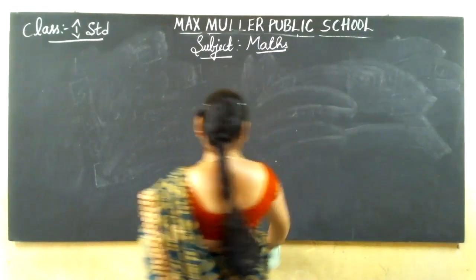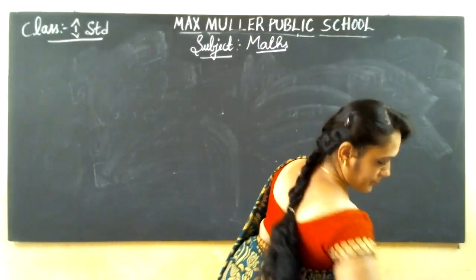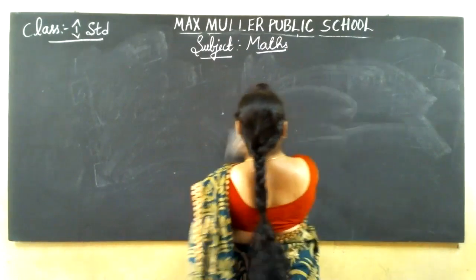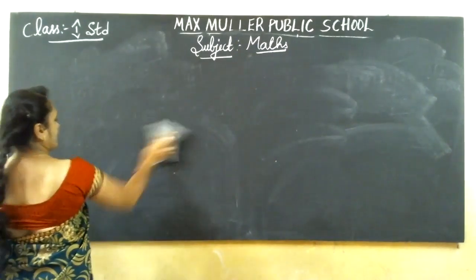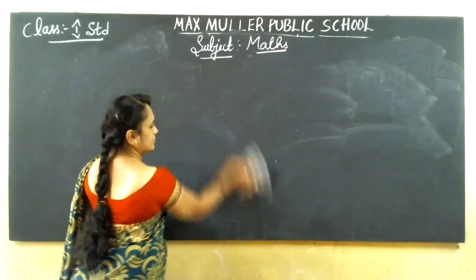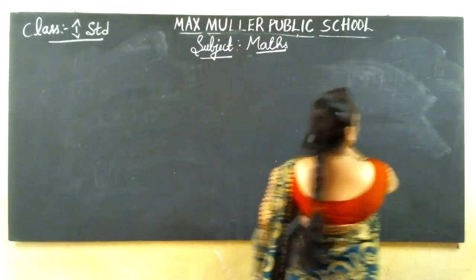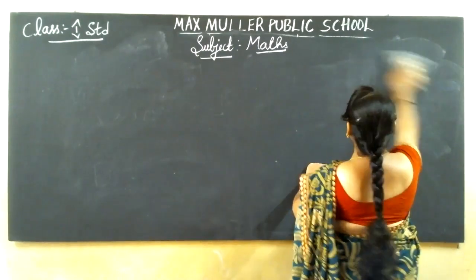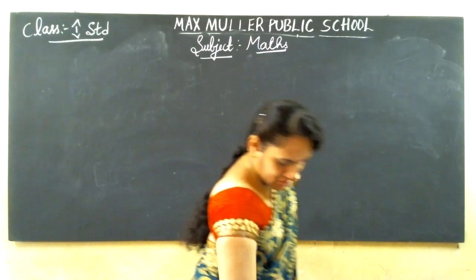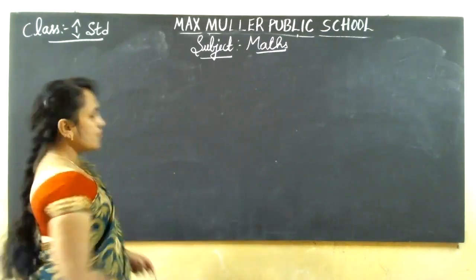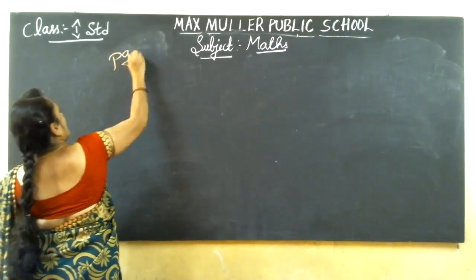Keep ready. Shall I start, children? Have you all opened page number 80?